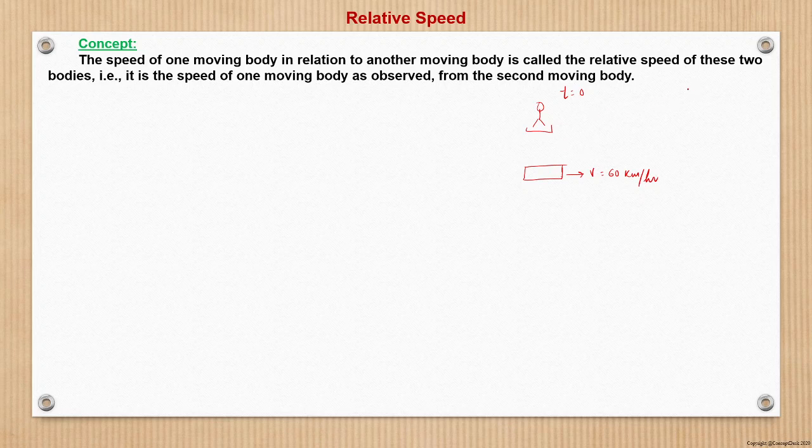What will happen after 1 hour? That is at t is equal to 1 hour. The man will stay here only because he is just standing, not moving. Whereas the car will come to this place, which is at a distance of 60 kilometer, because in 1 hour this car will cover a distance of 60 kilometer. So in 1 hour, the distance between the man and the car's new position becomes 60 kilometer.